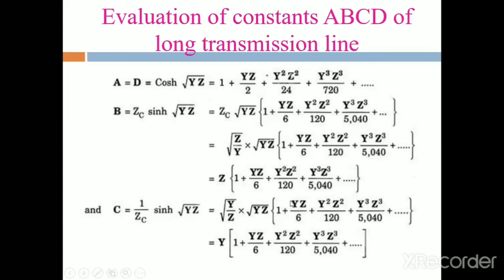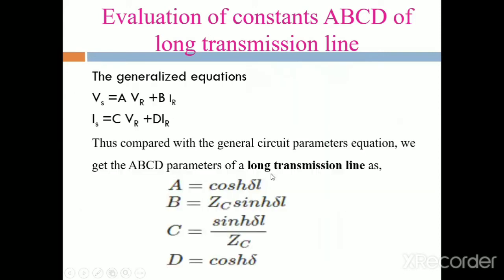Okay, next, what is the formula for that C? C is equal to the sin h delta L by Zc.